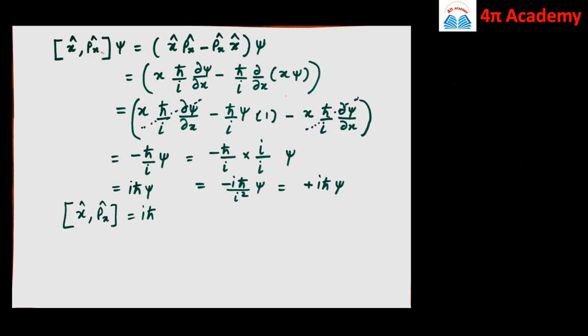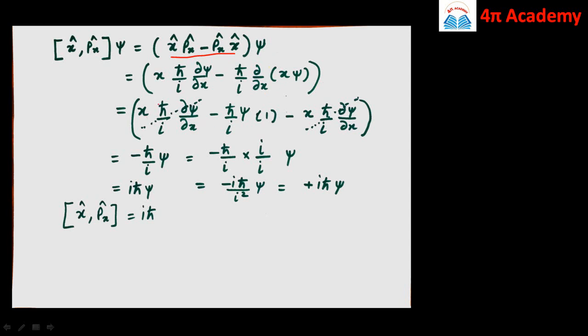So [x, px], let us operate it over psi, any wave function psi. That will be equal to x px minus px x over psi. This is by definition of the commutation relation, and this is equal to x times px cap, which is h cross upon i del/del x psi, minus again px cap, which is h cross upon i del/del x, operated over x psi.